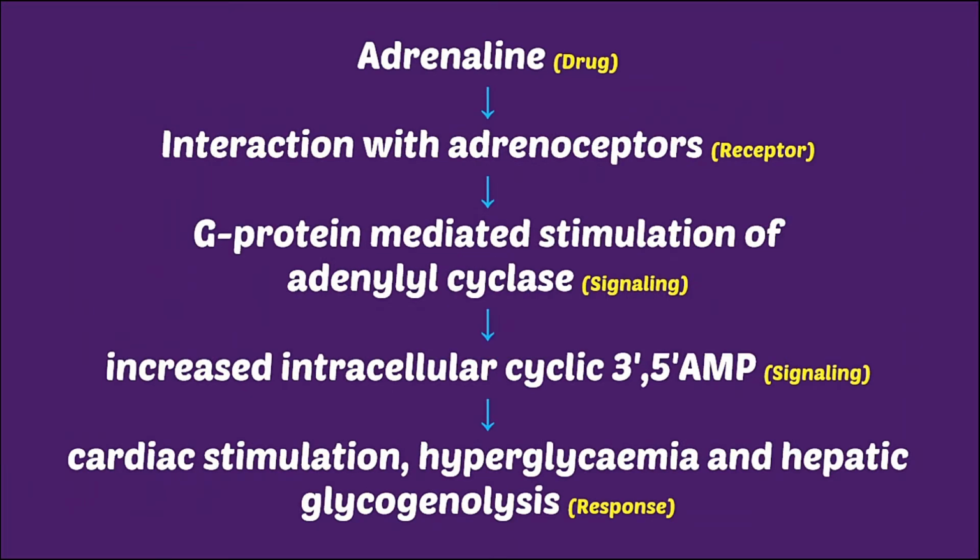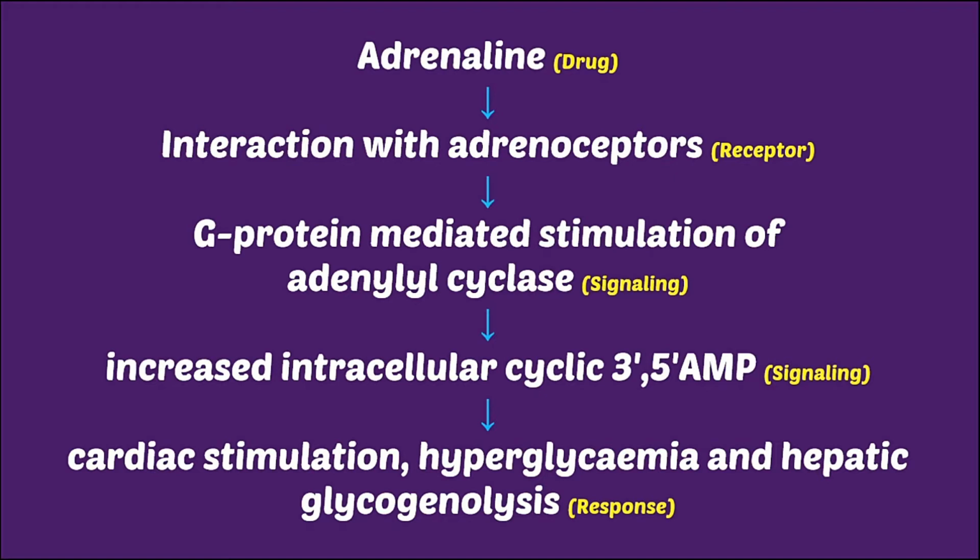Now adenyl cyclase is an enzyme. What does an enzyme do in our body? An enzyme either initiates the reaction or speeds up the reaction. Here adenyl cyclase, which was inactive initially, is now converted to its active form, and in the presence of this enzyme there is conversion of ATP to cyclic AMP.